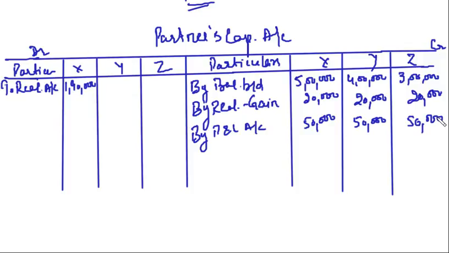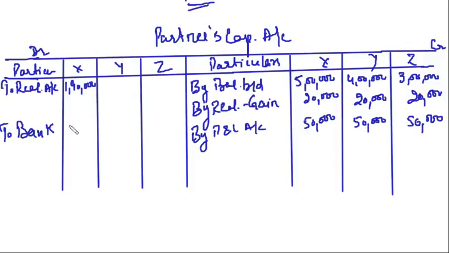Now what will be the balance? As we can see, credit side is more than debit side. So what should I write here to balance carry down? We discussed in the last lecture that in this case we can't write balance carried down because we are closing down business. We are not carrying forward the capitals to be shown in the balance sheet. We are closing down the balance sheet. How can we write capitals then? We will write to bank account, which will reflect the amount which is being paid to the partners.